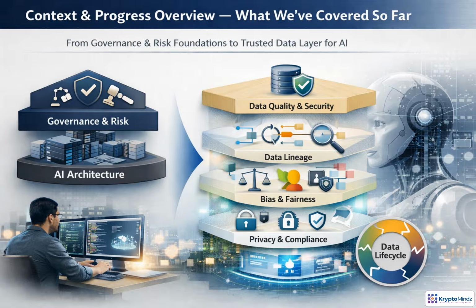So far, we've built the foundation: ISO IEC 42001 scope, risk governance, accountability, and governed AI architecture. Now we move into the data layer, where trust becomes operational through sourcing, lineage, quality, privacy, bias controls, and lifecycle evidence.